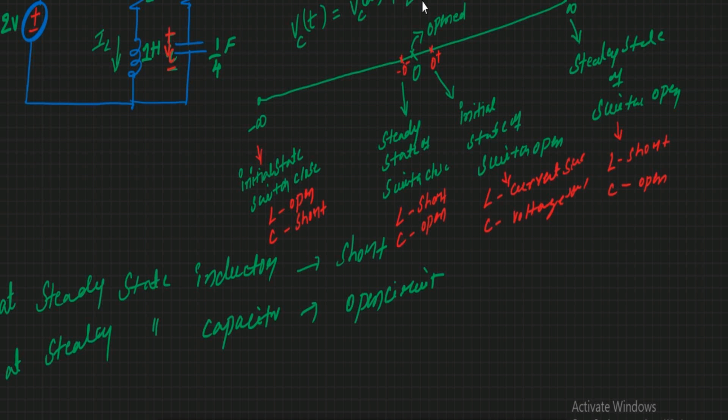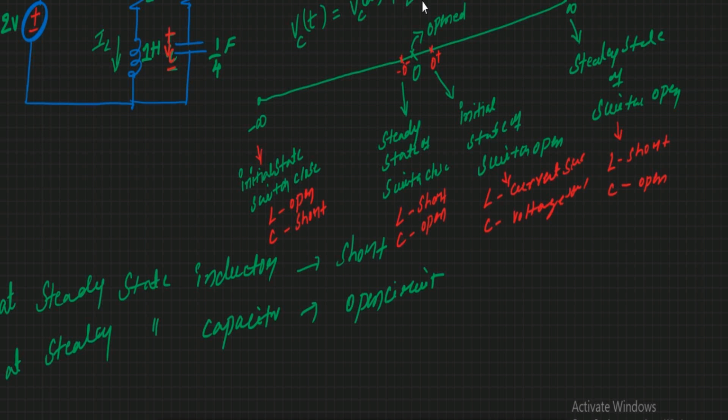Why? Here the switch is closed now. So the capacitor and inductor try to get energy from minus infinity to 0. The inductor won't allow sudden changes in the current. So whatever the current or energy present in the inductor at t equal to 0 minus, the same amount of energy will be present at t equal to 0 plus also. The inductor and capacitor have some energy in terms of magnetic field and electric field.